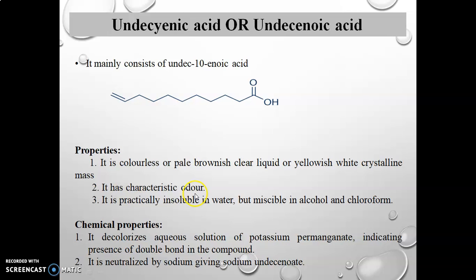It has a characteristic odor, and it is practically insoluble in water but miscible in alcohol and chloroform. Chemical properties: it decolorizes aqueous solution of potassium permanganate, indicating presence of a double bond in the compound. It is neutralized by sodium, giving sodium undecylenate.